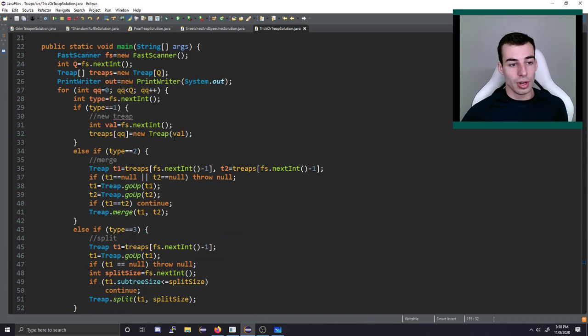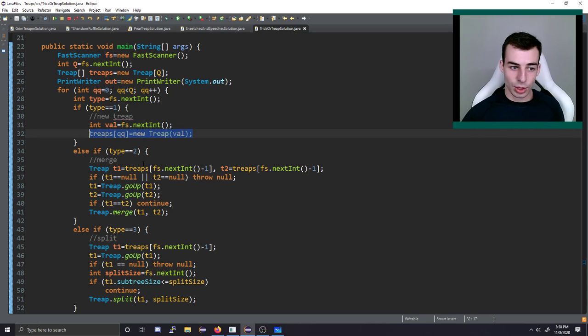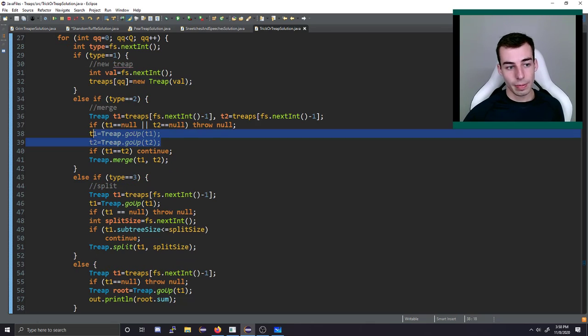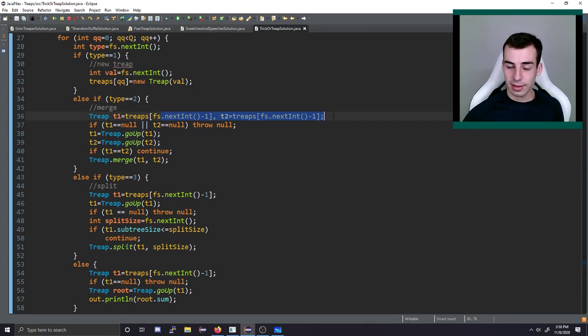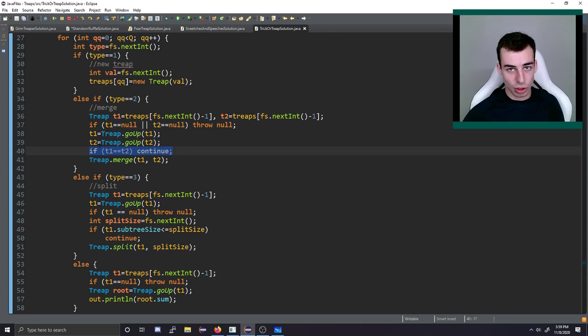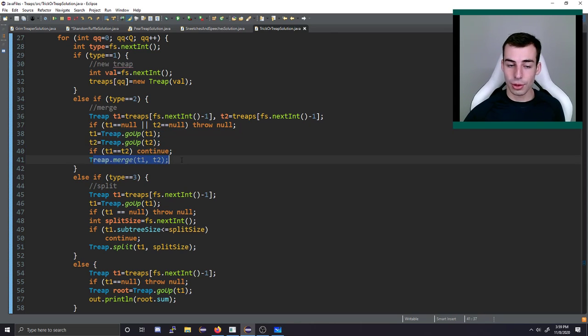Cool. So now when we do all of these operations, type 1 is just make a new Treap, and I just store my Treaps in some array by their index. Very easy to do. Type 2, we merge. So I've got 2 Treaps, and these are the 2 Treaps that they tell me to look at. I find both of their parents using this go up method, and if it's the same Treap, I just ignore it. Otherwise, I merge them together like they told me to.